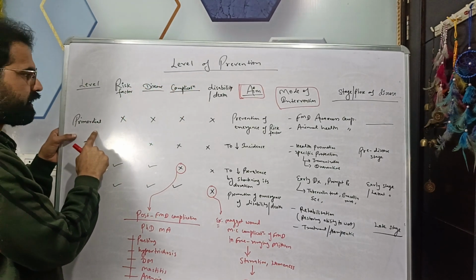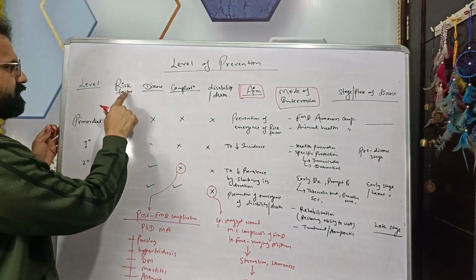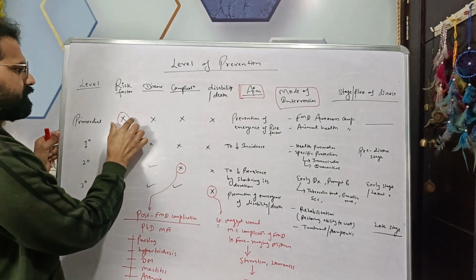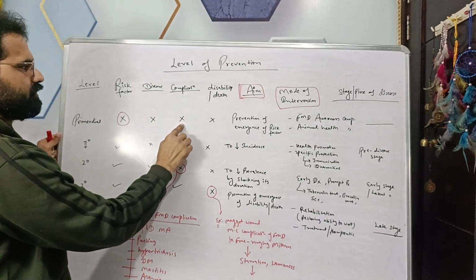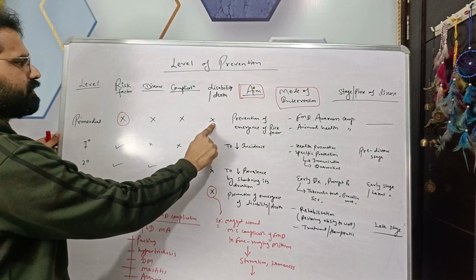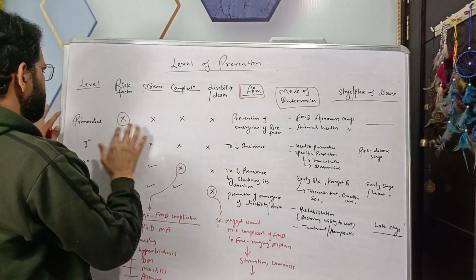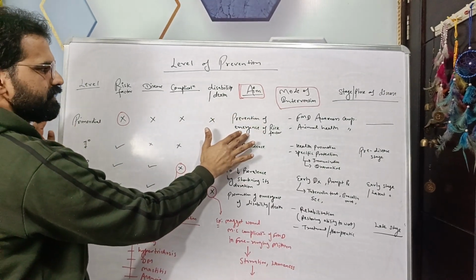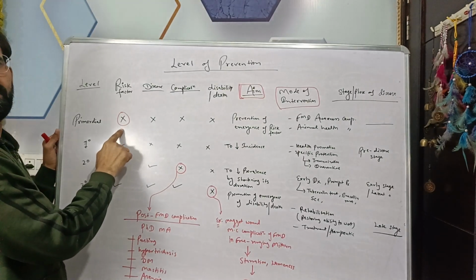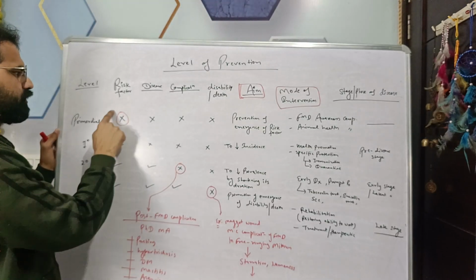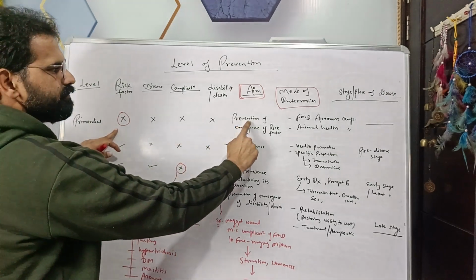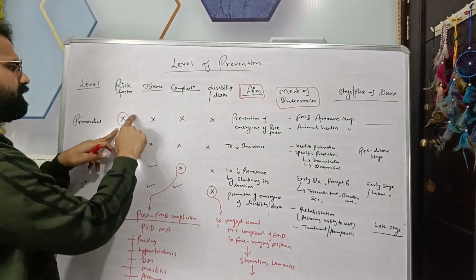In case of primordial level, risk factor is absent. Because of that, there is no disease, no complication. No complication means no disability or no death. So the aim of this primordial prevention is to prevent the emergence of the risk factor. So we want to stop the emergence of this risk factor. So this is the prevention of emergence of risk factor.